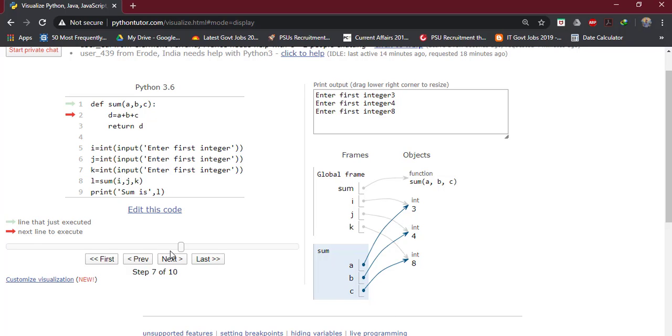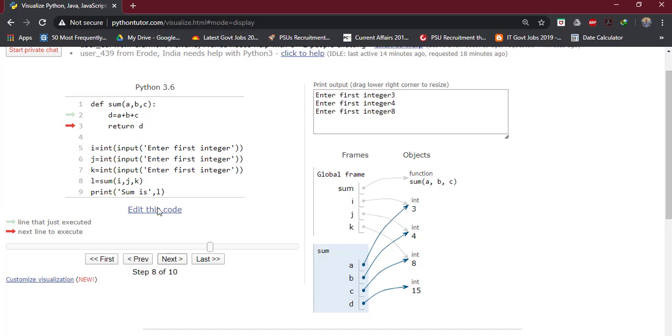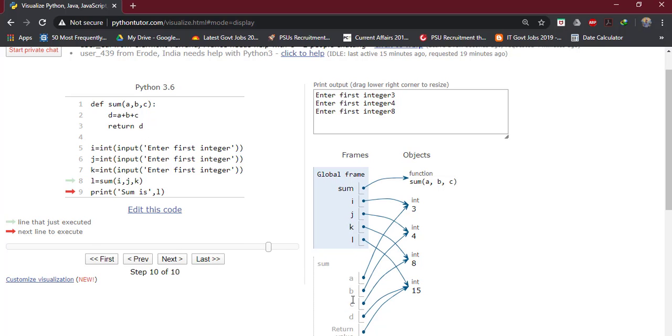So when we move to the next line, what will happen? A new variable d will be created. Where will it be created? It will be created in the local scope of function sum. See here, d is created in the local scope of this function. Now we will return this value. So this will get destroyed.